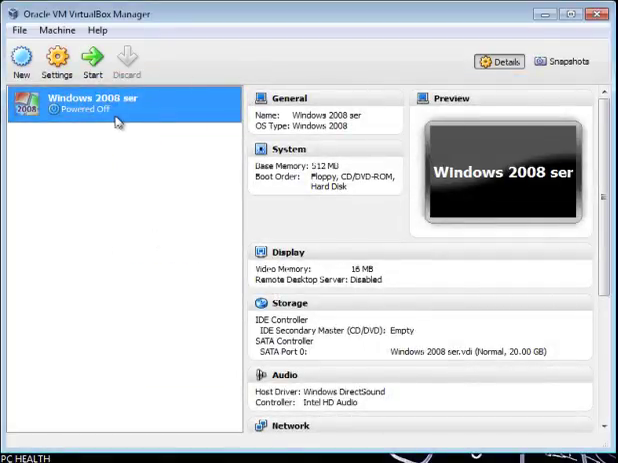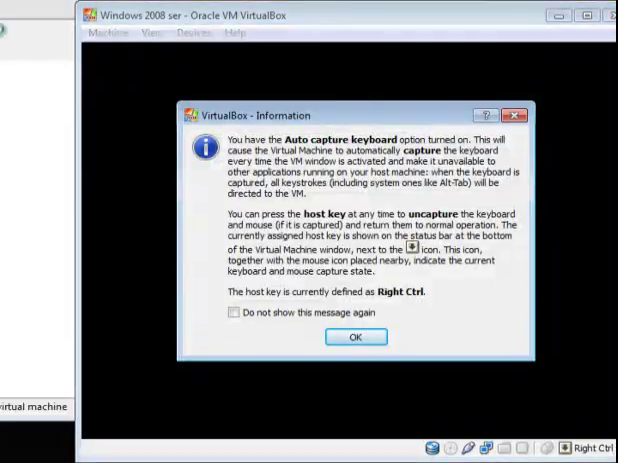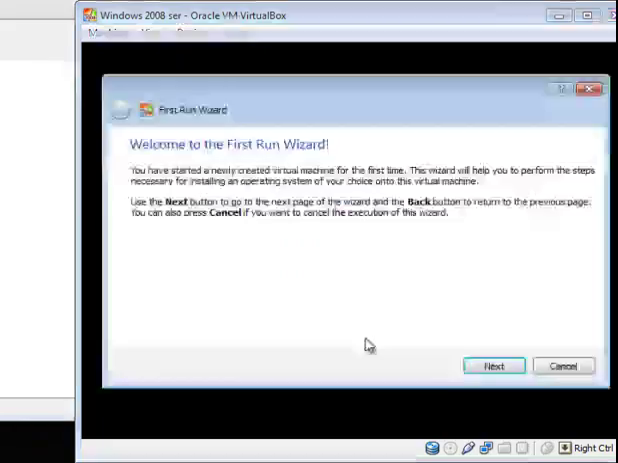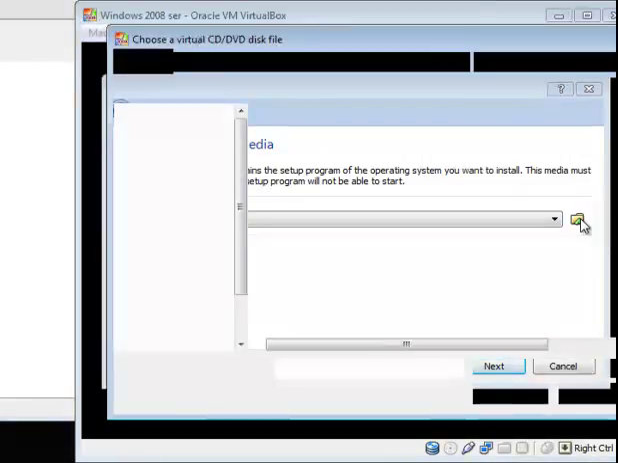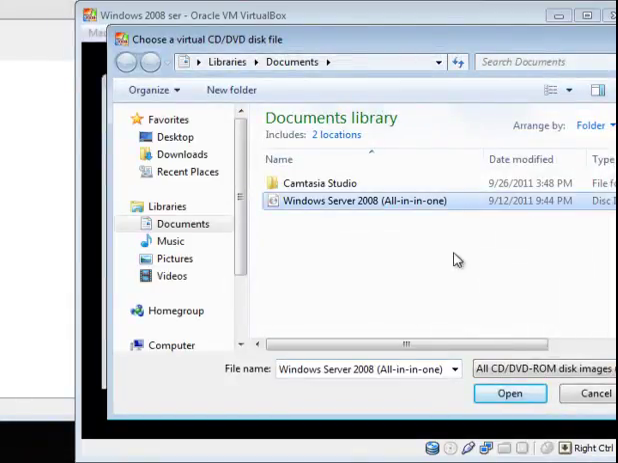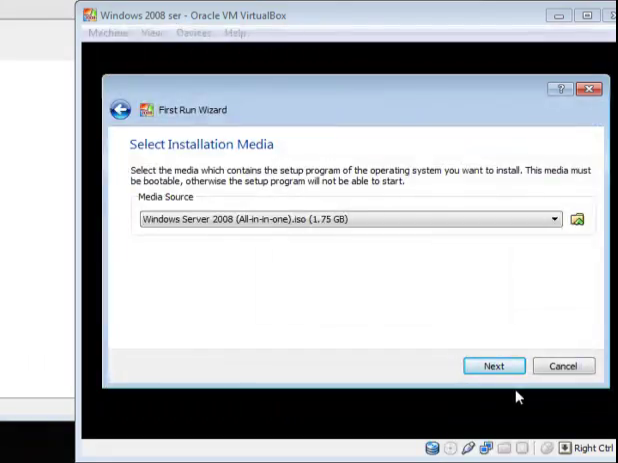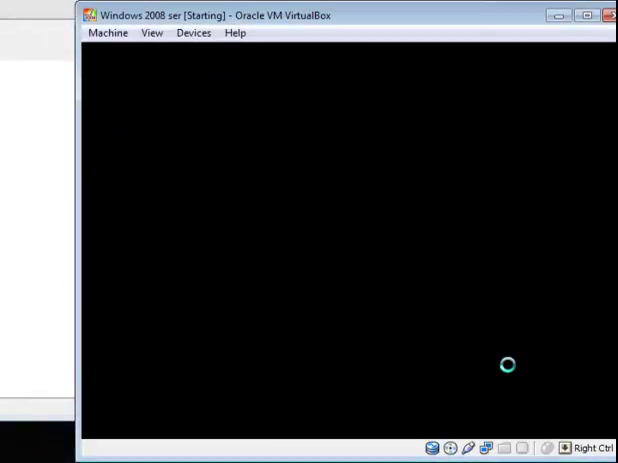Okay, there you go. Now this is not the final. I still need to install my operating system itself, the ISO. So you're going to start. Next. Okay, here I'm going to search for my ISO file. This is it. Open. There it is. Next. Start.